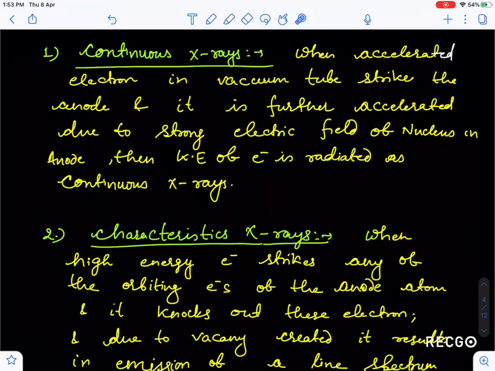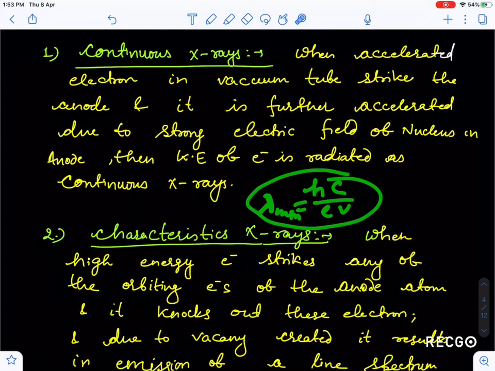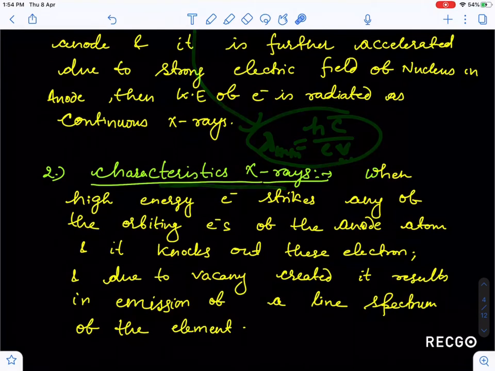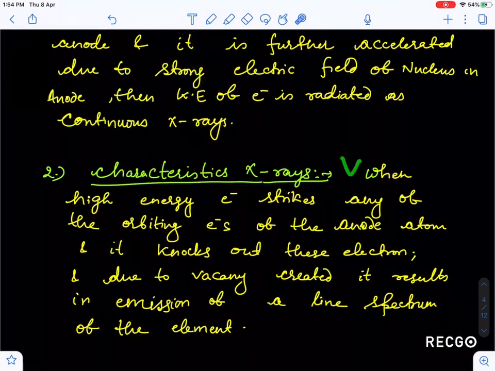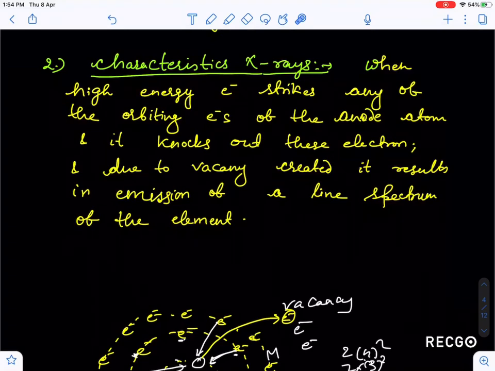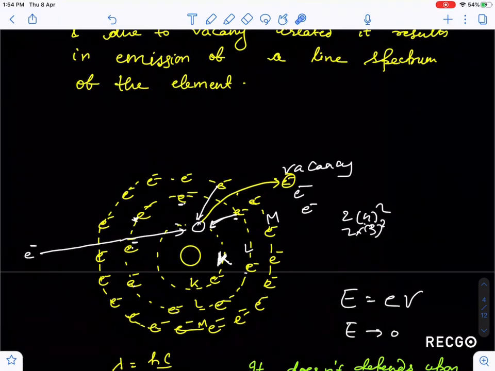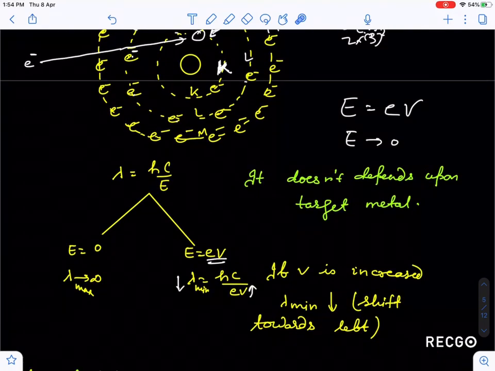In continuous X-ray, it depends upon accelerating potential, because you know that lambda minimum is equal to hc by eV, and that is why I solved that question of JEE Advanced. When potential is doubled, lambda minimum of continuous wavelength reduces to half. But this characteristic X-ray is independent of the potential, so it remains the same. So option A, if you see the last class lecture, day before yesterday's lecture, you will see that characteristic X-ray has nothing to change, but this has reduced to half.